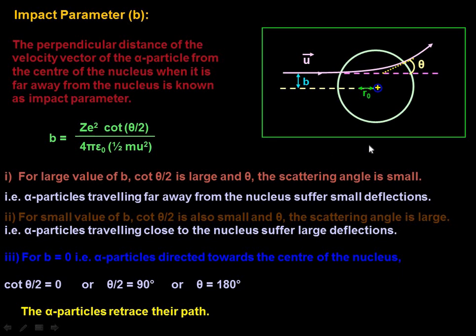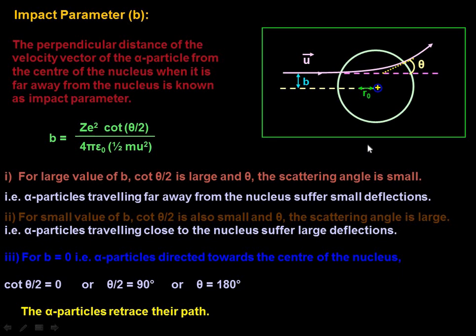Okay, so first of all, let us understand what we mean by an impact parameter, because the scattering of an alpha particle from a nucleus depends on its distance of closest approach to the nucleus, or on an equivalent length called the impact parameter, which you can notice here.